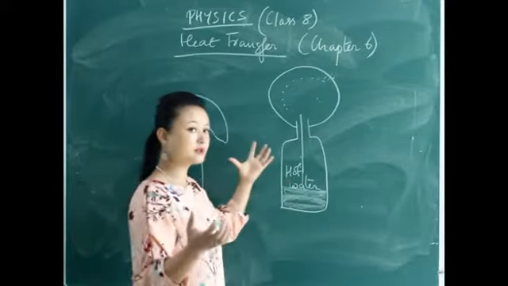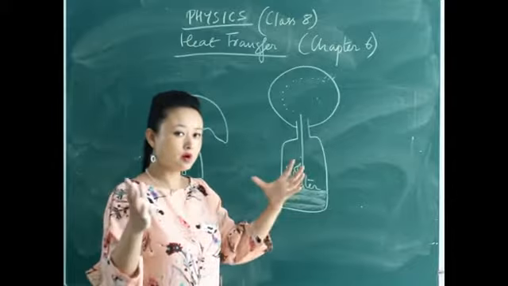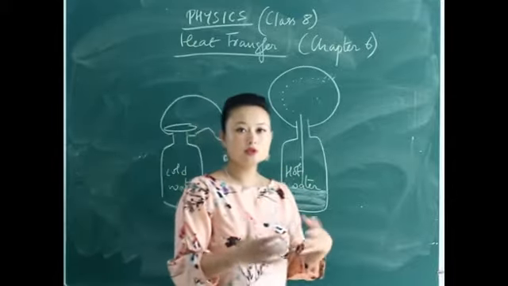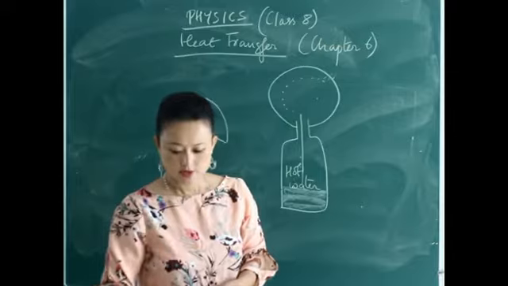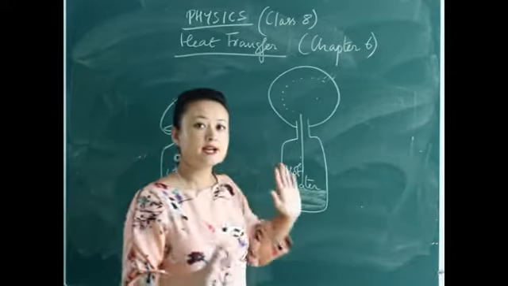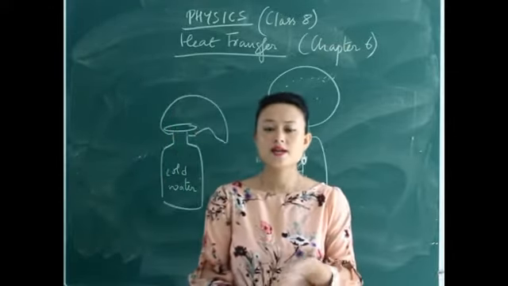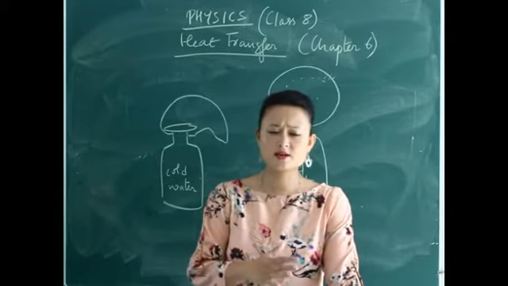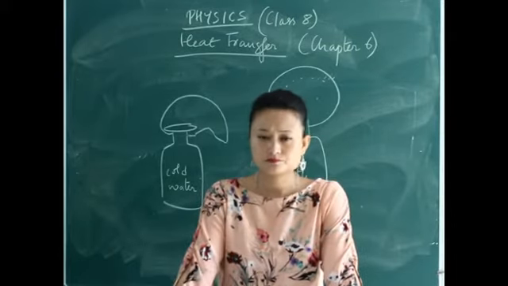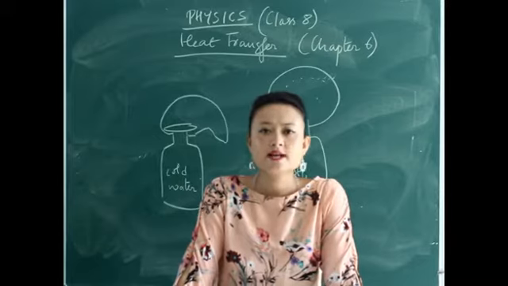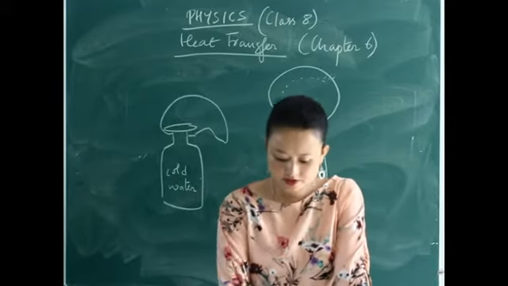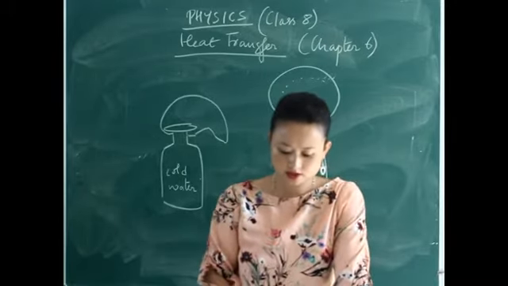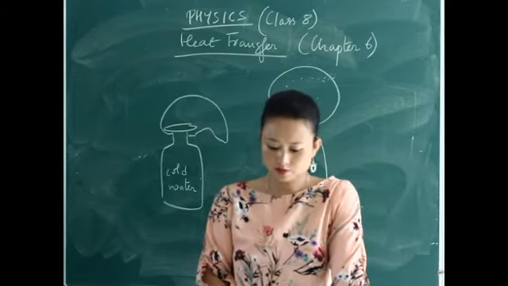So when the volume increases, the volume of the balloon also increases. So this is an experiment to show that gases expand when they get heated. This is your explanation of thermal expansion in gases by molecular motion.